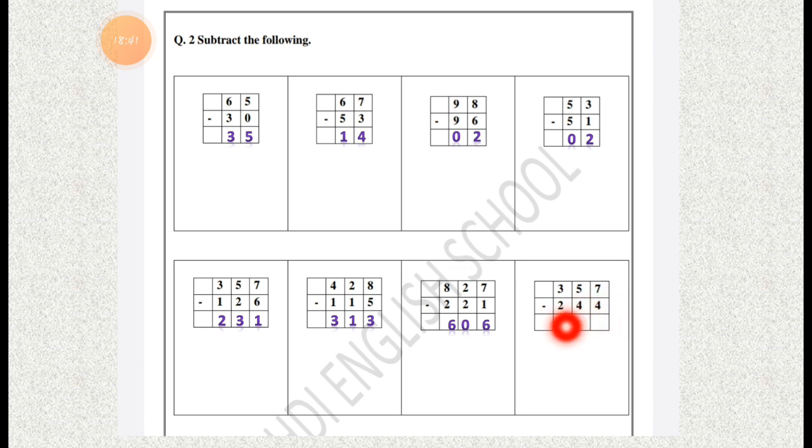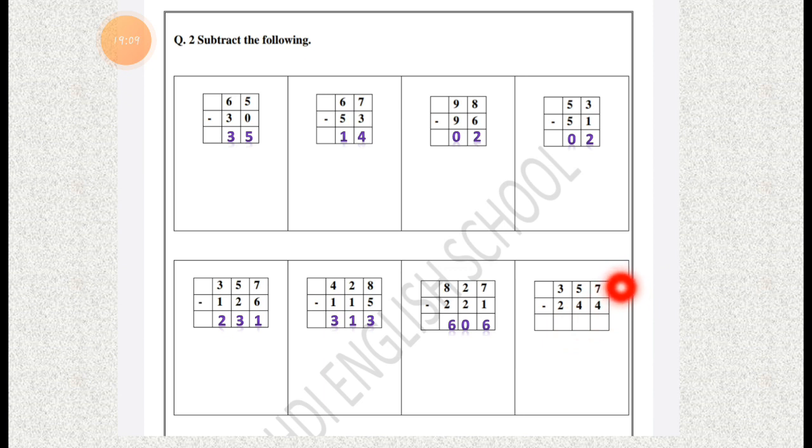357 minus 244. This is our next sum. Now let's start subtracting from the right side, with the ones column.